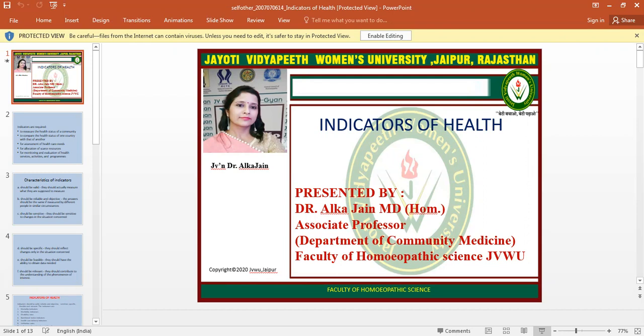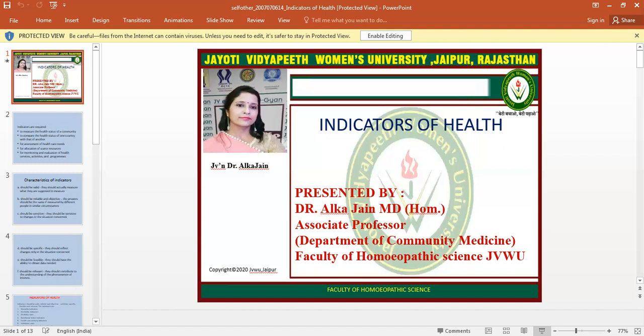After measuring the health status of a country or a community, we can assess the needs, especially healthcare needs, of a community. After assessment of needs, we can allocate scarce resources for them. And after allocating resources, we can monitor and evaluate health services, activities, and programs.